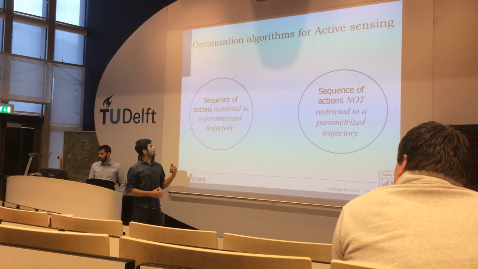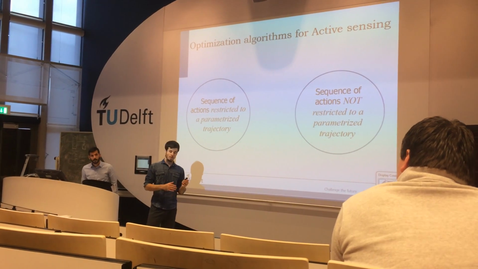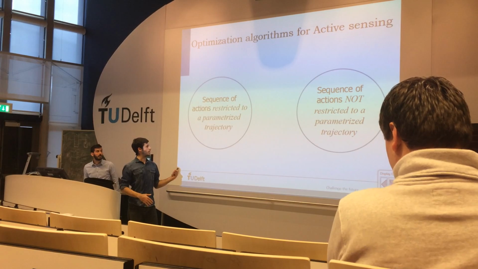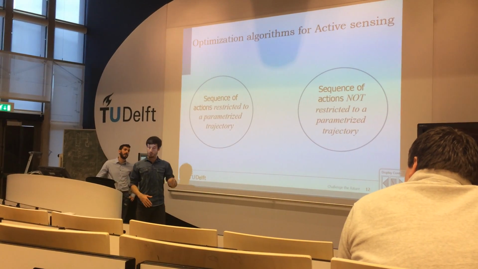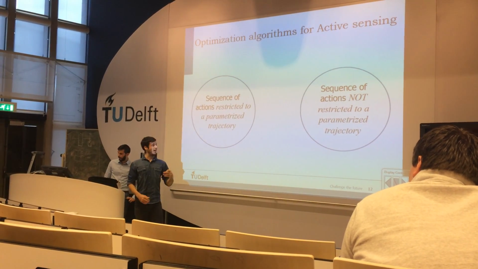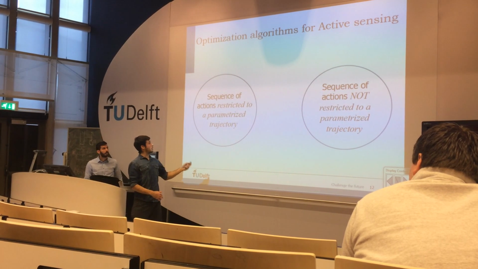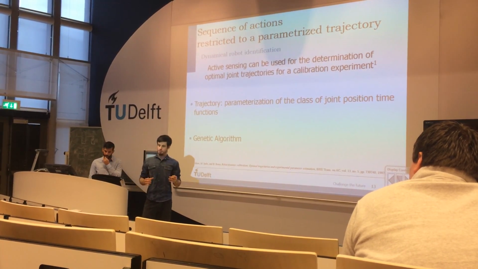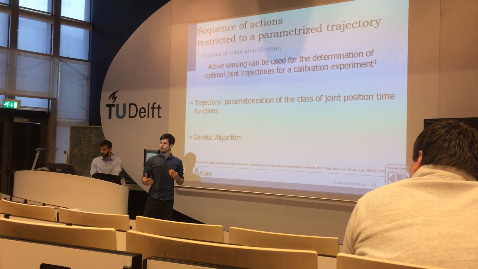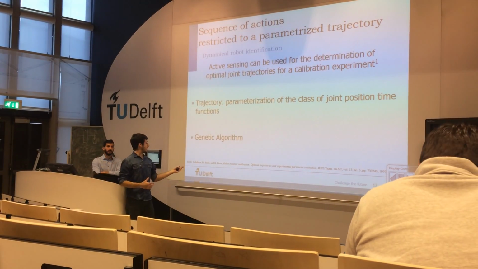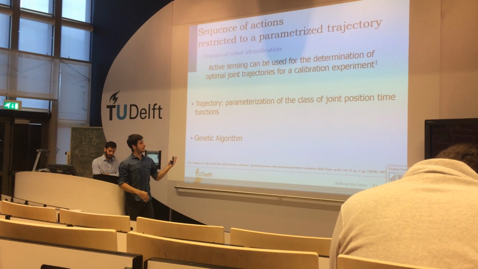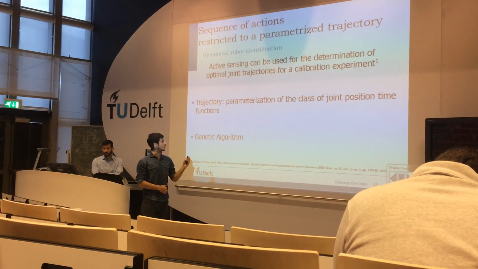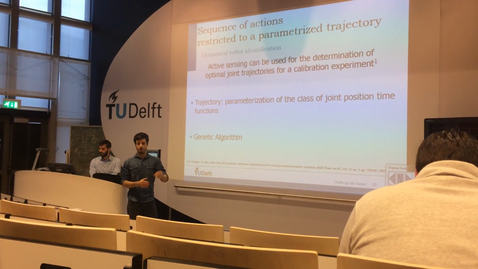Looking at the optimization algorithms for active sensing, there are two categories. One is when the action is restricted to a parameterized trajectory, and the other is when it's not. Looking at the first example, with a parameterized trajectory, when our robot has to go from one position to another, it takes a position-time function and creates this trajectory.